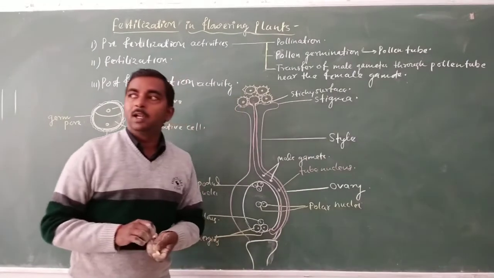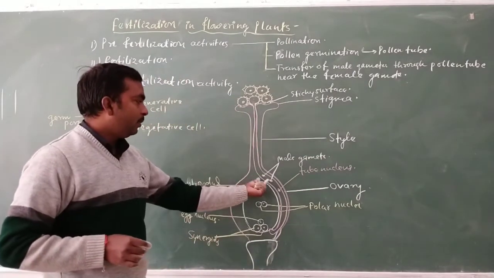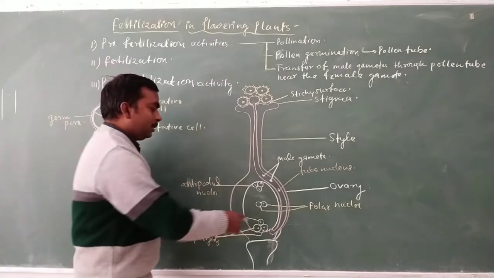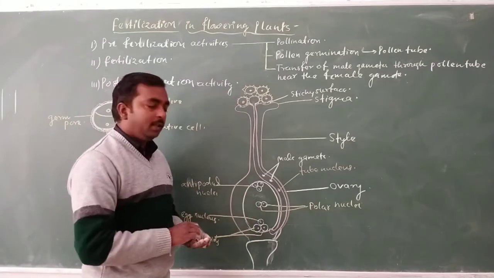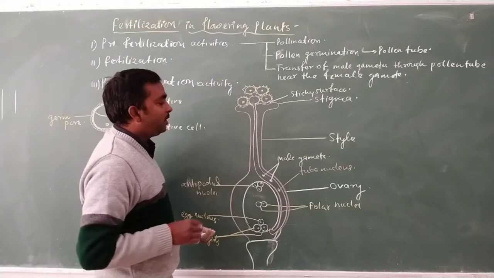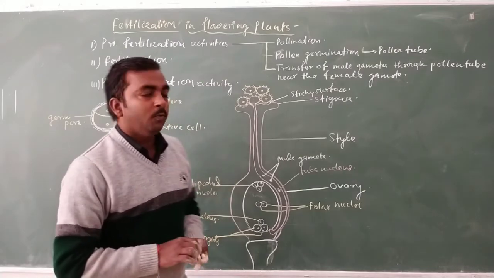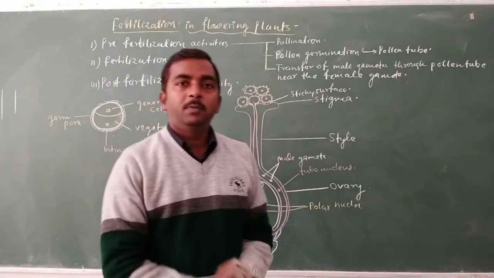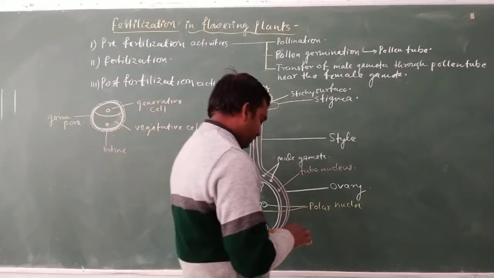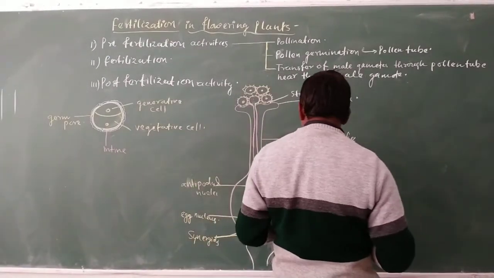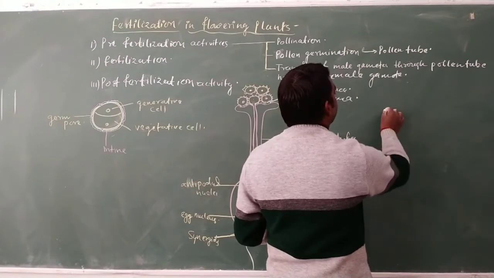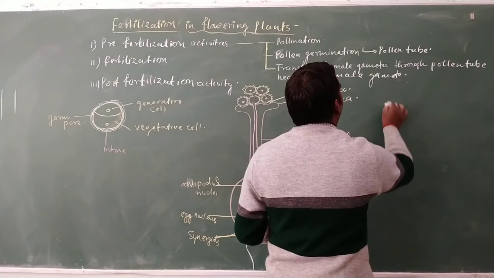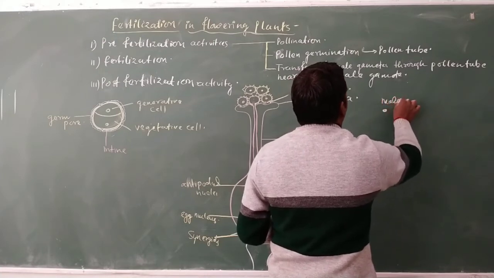So two male gametes are carried with the pollen tube from the pollen grain to the ovule of the ovary. So how are these two male gametes involved in the process of fertilization? It means the fusion of gametes. So here there are two nuclei, two male gametes. These are the male gametes.